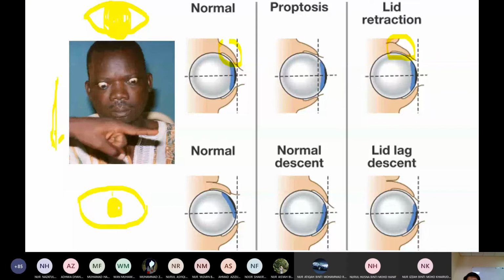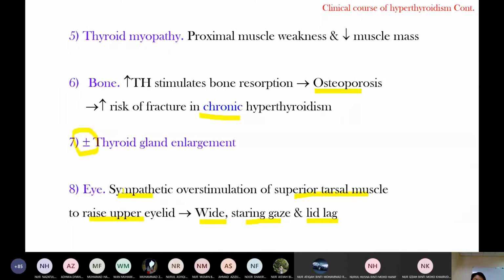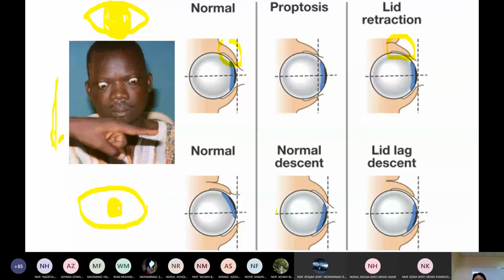After some time the cornea cannot close properly, and it can cause corneal ulcer, but that is a complication. Normally the patient presents with a staring gaze and lid lag. This is lid lag, lid retraction, and then you can see the eyeball.